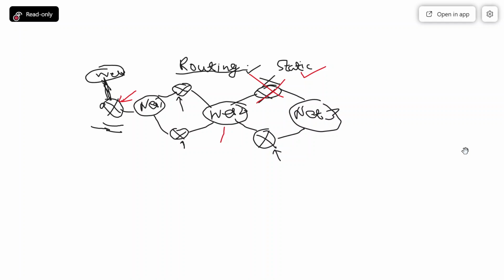Routing information is what? It is control information that I am telling you, take this path. So this sort of information is not going to be exchanged. That is why the control messages are not eating any bandwidth. So complete bandwidth is only going to be utilized for data forwarding in case of static routing. So these are the two very significant advantages. That is why static routing is still a preferable choice over dynamic routing.